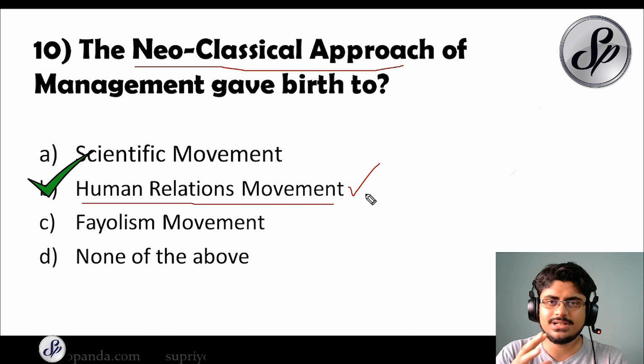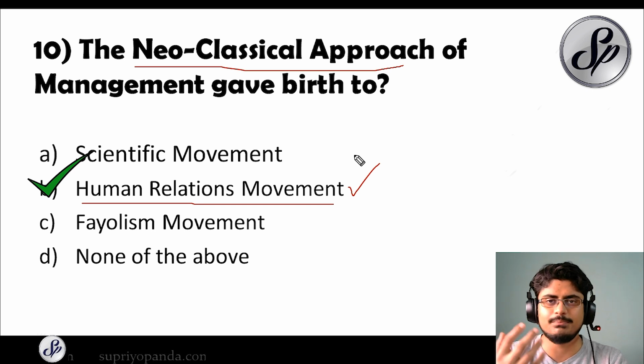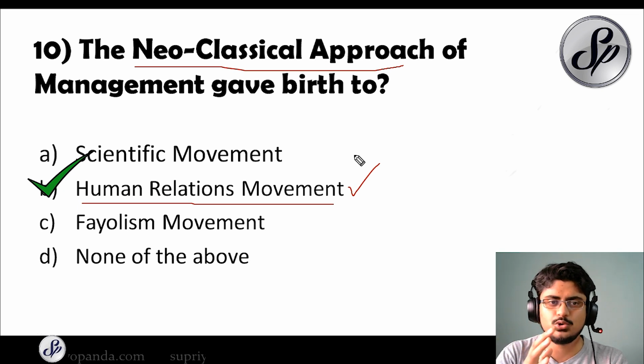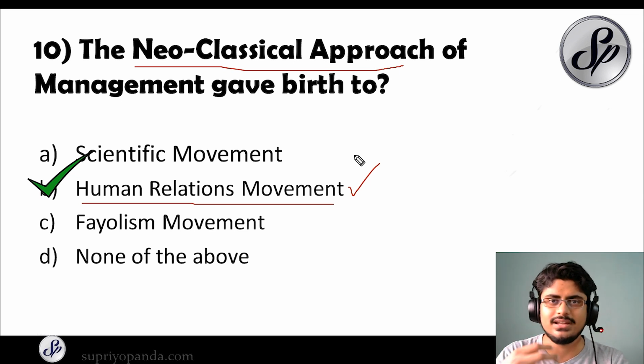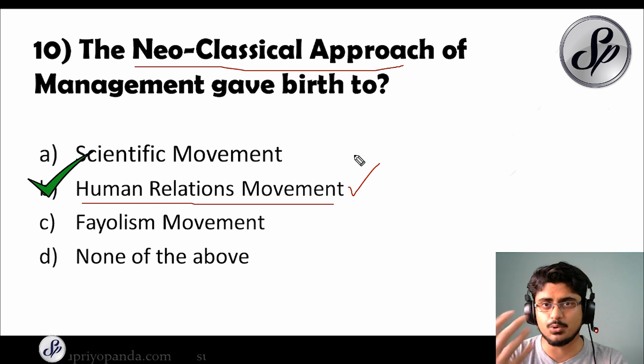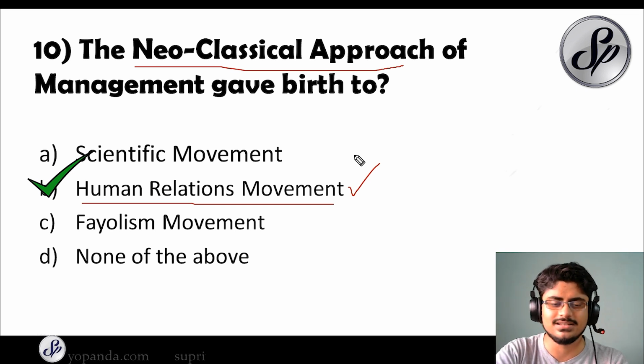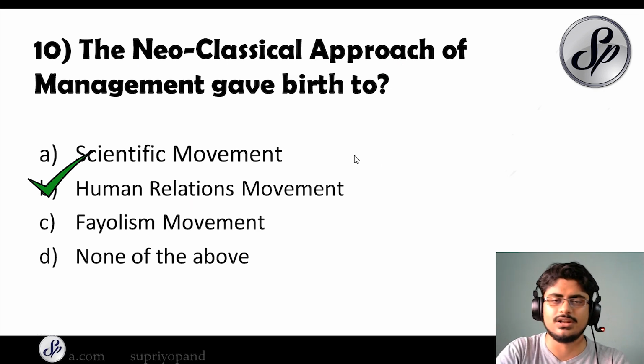So we sometimes say that the human relations movement was actually pioneered by people like Elton Mayo. Elton Mayo was one of the fathers of the human relations movement, and his principles were totally different to the scientific movement, the scientific management, which was done by F.W. Taylor. So Taylorism and Mayo's ideas were totally different. This is quite interesting to note, and how the different approaches have evolved over the years. It's quite a fascinating thing. So make sure that you read all about it. Let's move to question number 11.